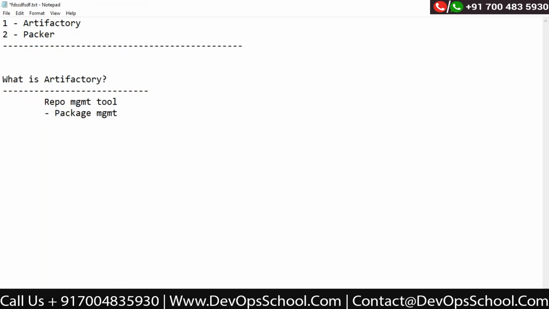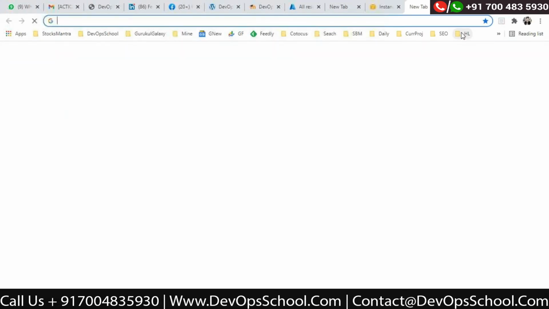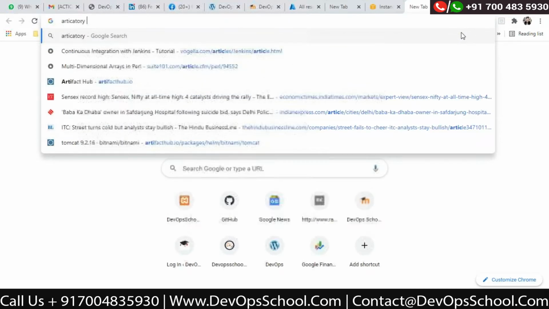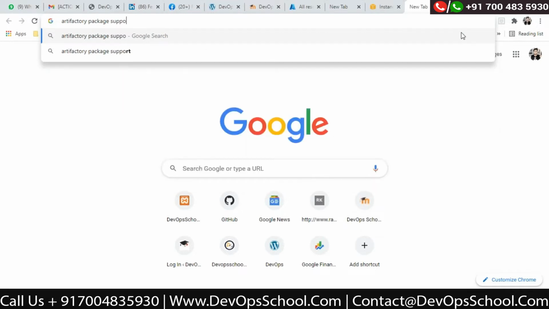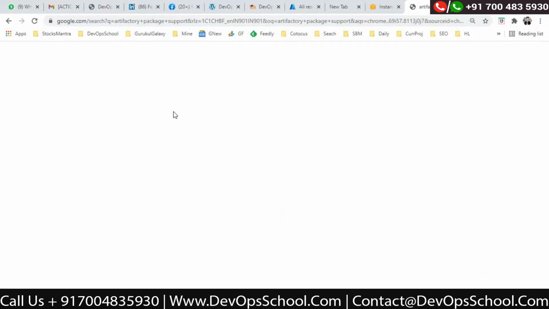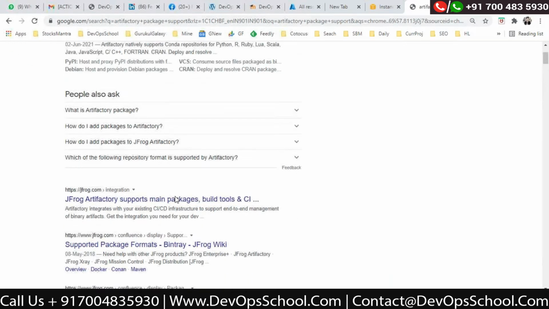So here we have another question: what kind of repo is equal to what kind of package is being stored here. For that, the best way is to ask Artifactory itself, Artifactory package support. Okay, so now if you see that here,